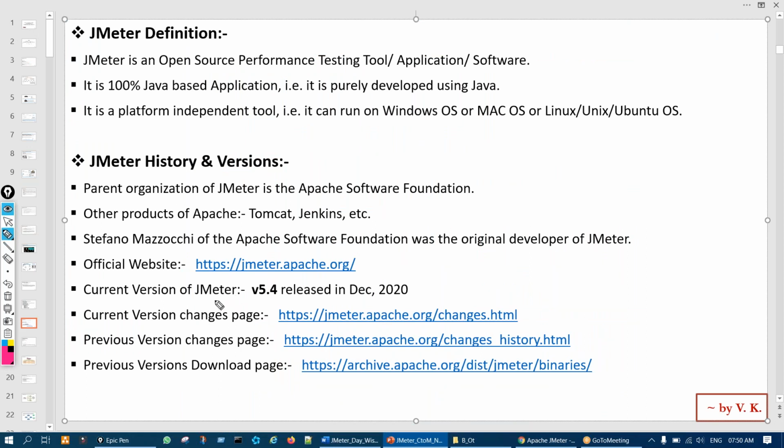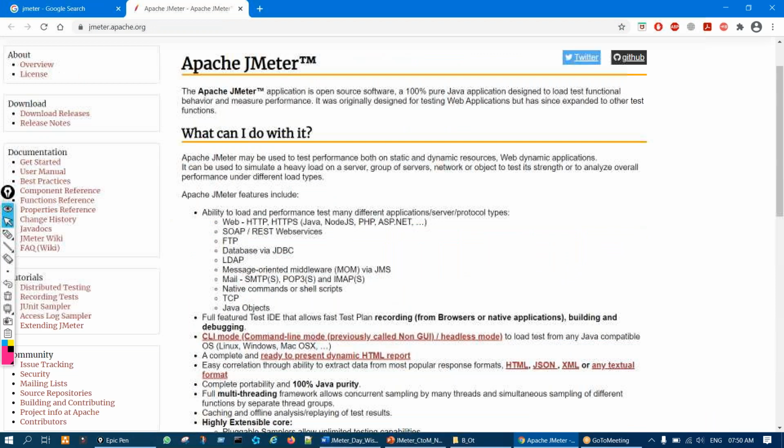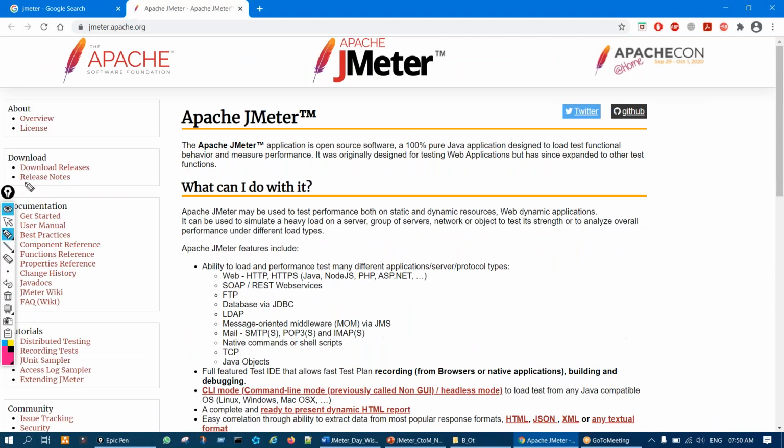Then we'll go to the place where we can download JMeter. On this website, when you open it, on the left hand side we'll see the download menu, and below that the download releases option.